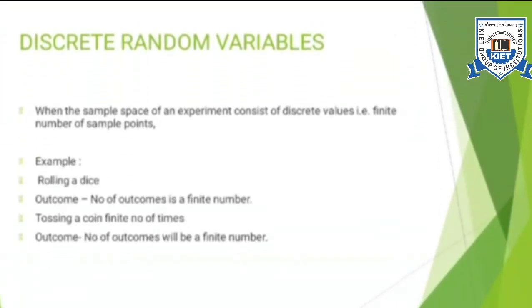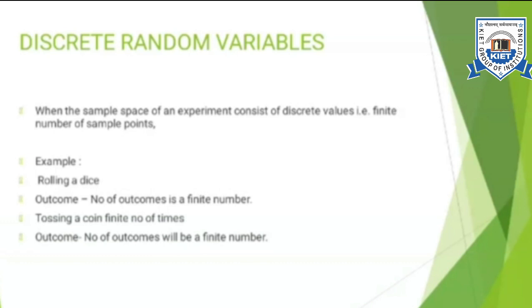Now let us move to discrete random variables. The random variable which we have studied in the previous experiment was taking values 0, 1 or 2. So there were only 3 possible values that the random variable X could take. When a random variable takes only a finite set of values, it is termed a discrete random variable. When the sample space of an experiment consists of a finite number of sample points, the random variable will come under the category of discrete random variables, because it will take only one of the possible values that are available, and that will be a finite number.